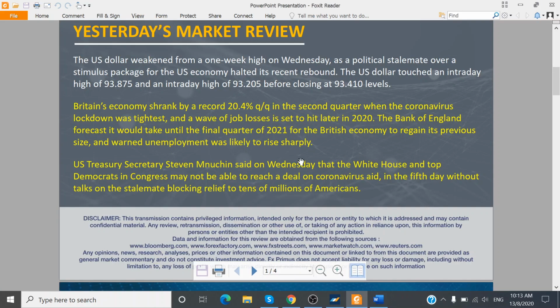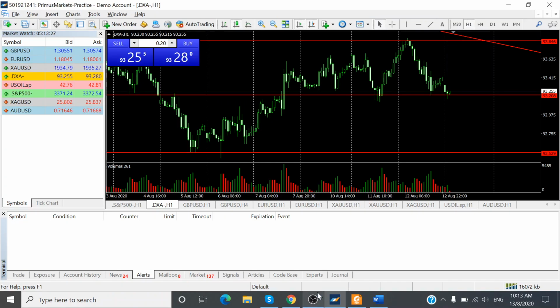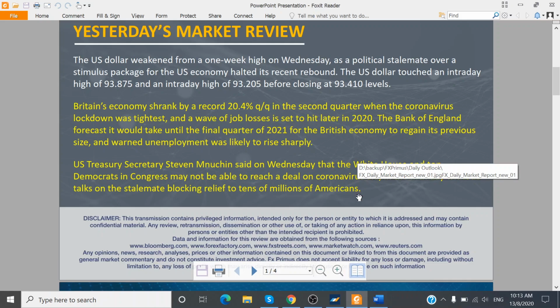So for yesterday, the US dollar consolidated again after there was no progress on the latest financial aid program for the US economy. Also yesterday at 2 p.m., we had a set of economic data from the UK showing that Britain's economy shrank by a record 20.4% in the second quarter of 2020.